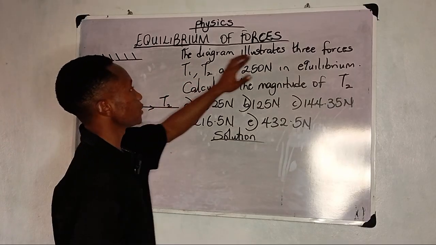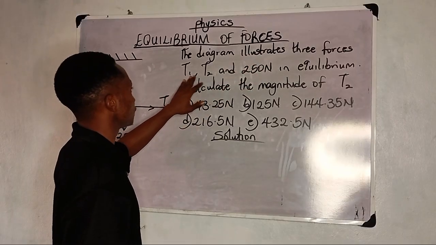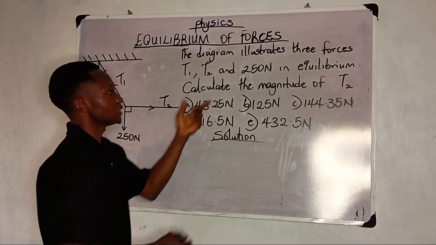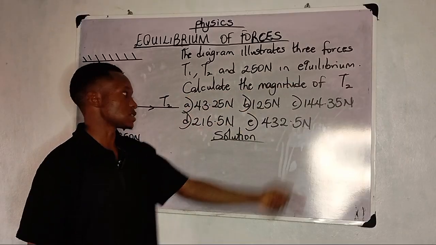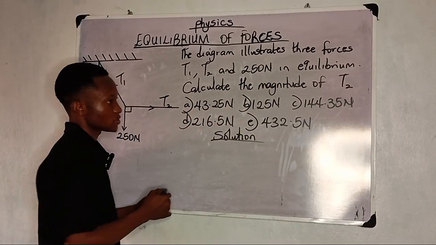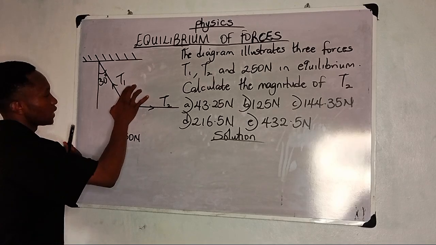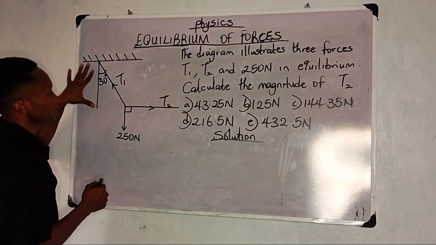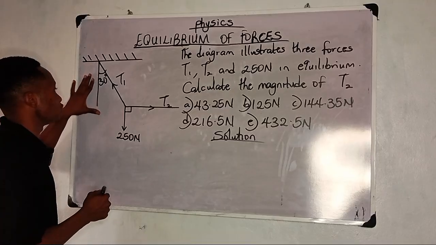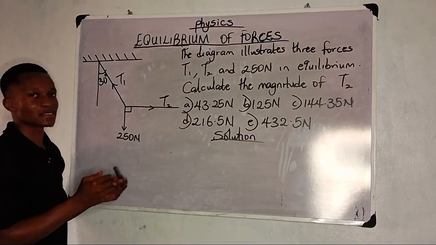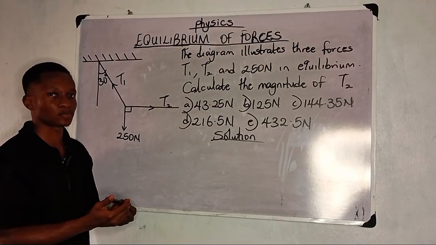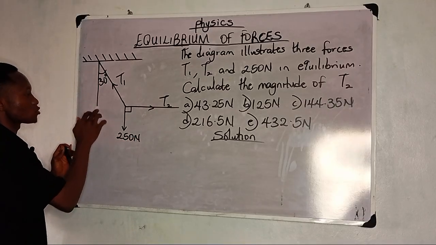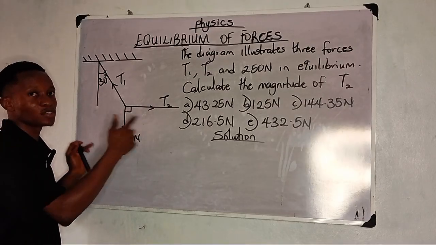The diagram illustrates three forces T1, T2 and 250 newton in equilibrium, and it says calculate the magnitude of T2. We have options given. Now, if you come to this diagram, remember I told you something. I said, whenever it comes to tension, you must make sure that your angle is resolved into the vertical component, not the horizontal. So you don't use the horizontal to solve questions in tension, but you use the vertical ones.